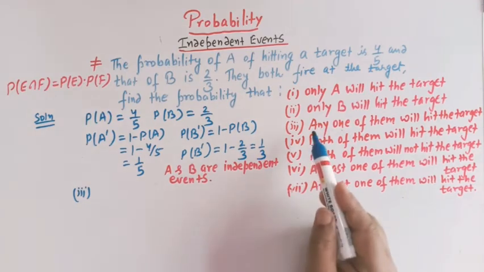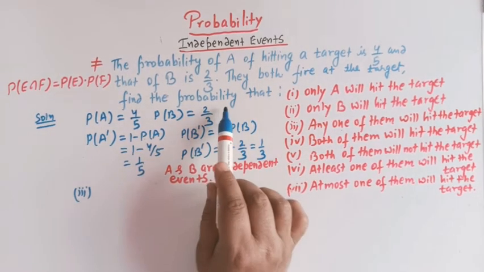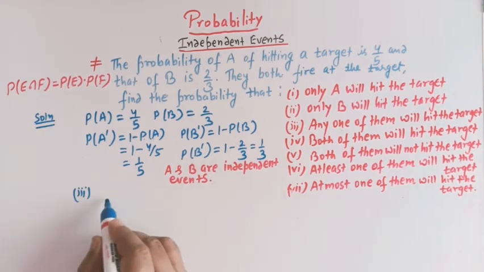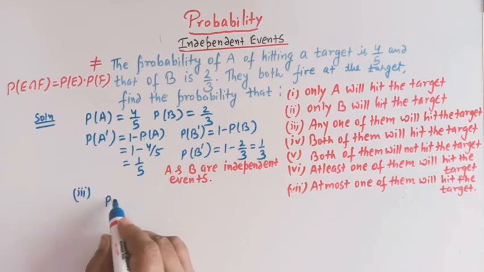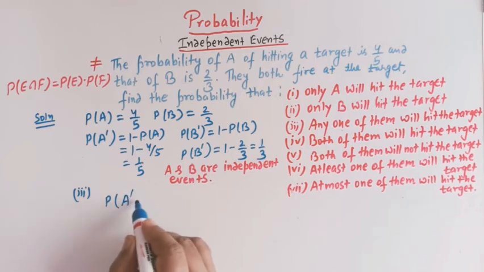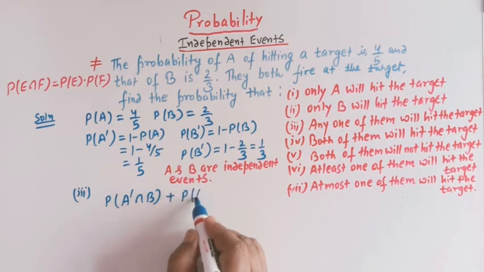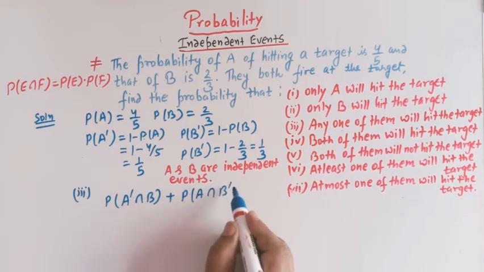Now let us take the third case. Here we have to find the probability that any one of them will hit the target, right? Any one of them will hit the target means either A will hit the target or B will hit the target. So the required probability is given by P of A complement intersection B plus P of A intersection B complement.